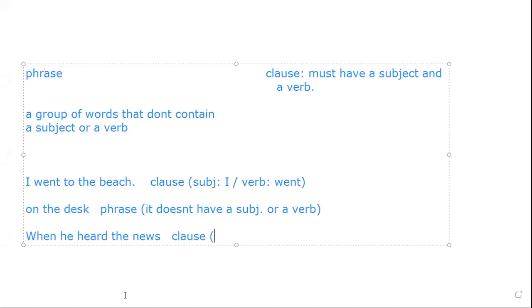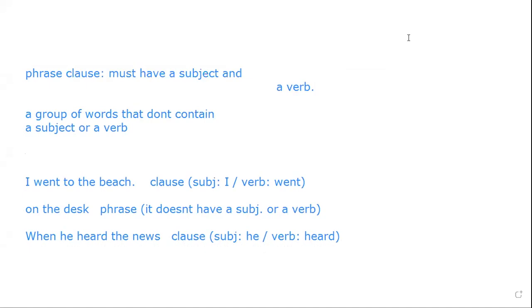Okay? What is your subject in the sentence? The he. All right. And what is your verb? Heard. Good job. Okay, good. All right, so again, I'm going to save this. I'm going to post it in our notes for the difference between a clause and a phrase. All right, I'm going to just add one more example to see.